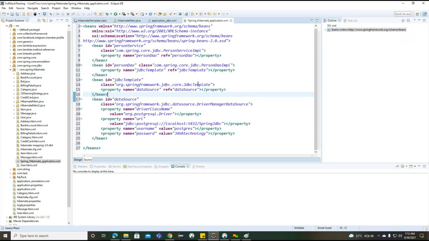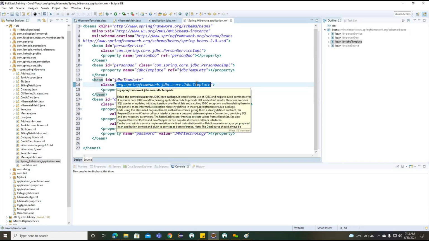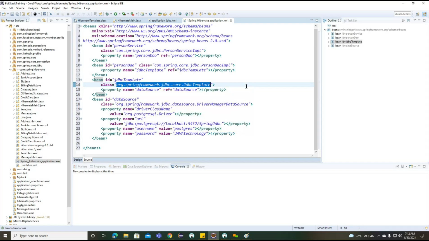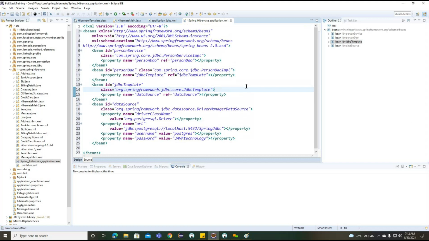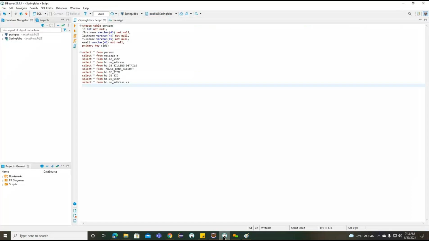Okay. Now, if you observe carefully, previously we connected with our JDBC template. Now what are we going to write here? We'll try to connect with our Hibernate related information. The person related example we already identified here.